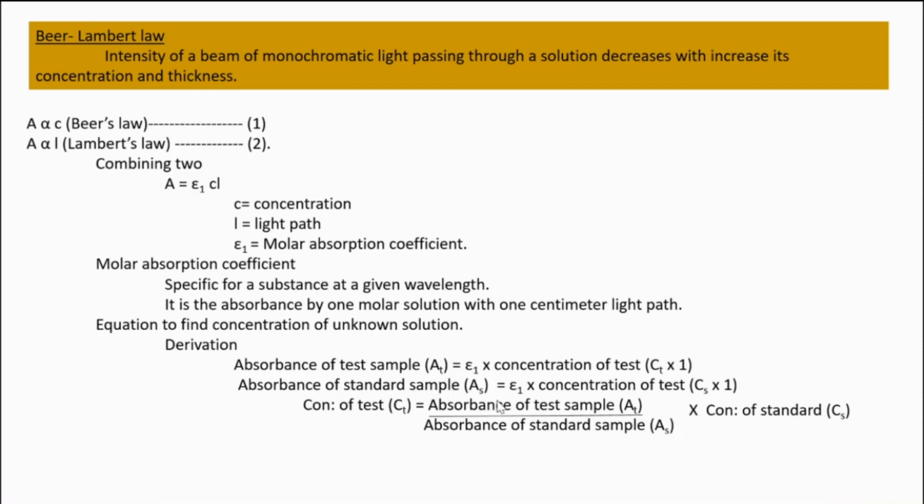This is the main equation to find out the concentration of the test solution. We have to find two values, absorbance of the test sample and of the standard sample, and multiply that ratio with the concentration of the standard. In that way, we can find the concentration of the test solution.